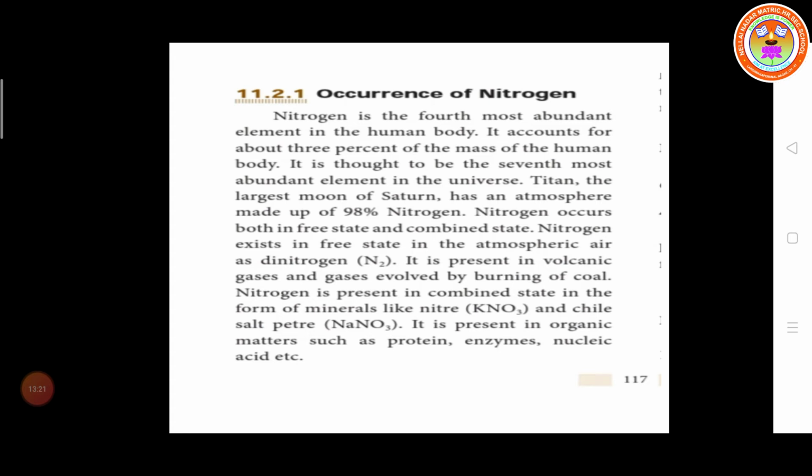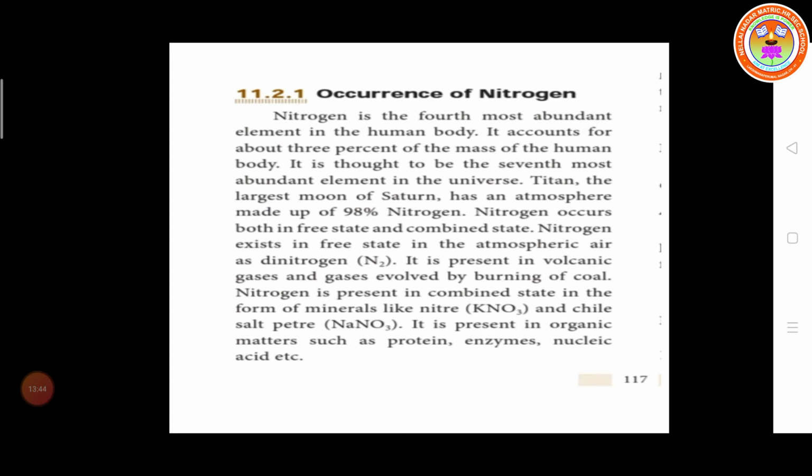Nitrogen is present in the combined state in minerals like nitrates. Example, potassium nitrate, KNO3, and Chile saltpeter, which is NaNO3, sodium nitrate.